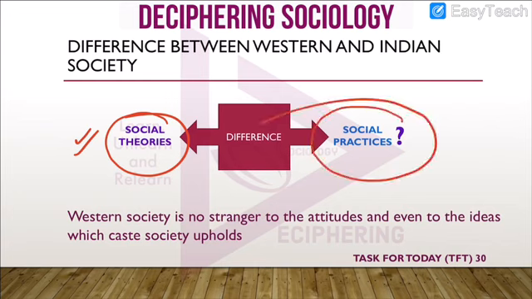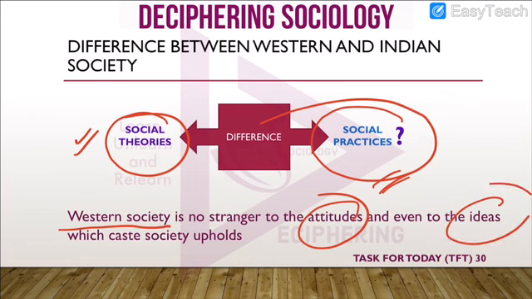Now what about social practices? Were these different too? Were the social practices of India different from that of the West? Was it so? According to Dumont, he said that the Western society is no stranger to the attitudes and even to the ideas which caste society upholds. That means the qualities or the ideology of the caste system, it was in some way prevalent in the West also. Now he tried to find out how. How was this possible, or where was it seen?